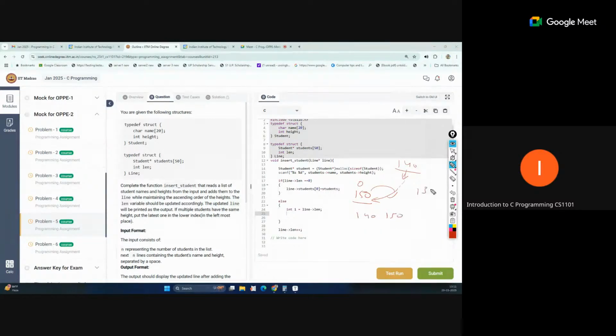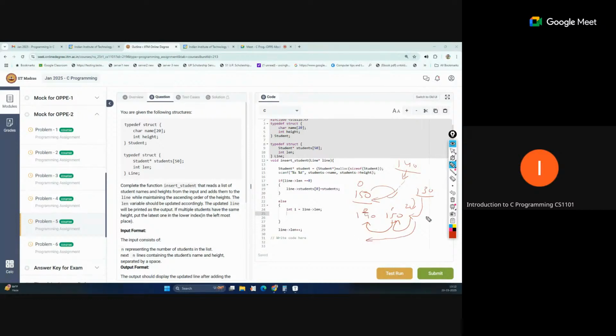Suppose now 130 is coming, so this is index 0, this is 1, and we are adding into index 2. So 130 is inserted at this point, but now we will compare with the previous one. If it is not in the correct order, we will change the position. Again, we will compare with the previous one if that exists, and if it is not in the correct order, we will swap. In this way, we will repeat this process till index 0.